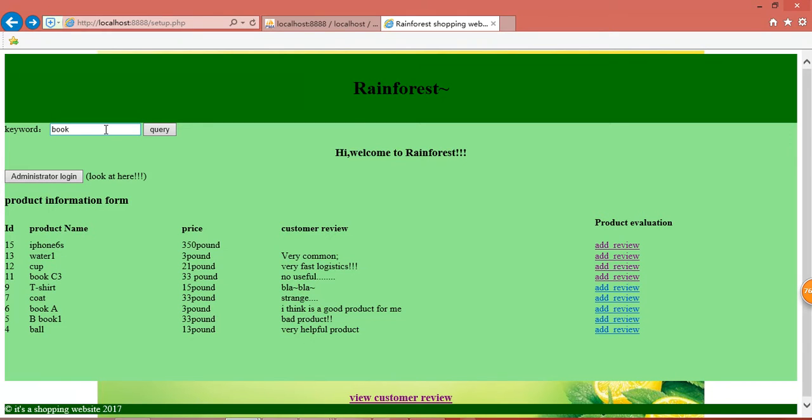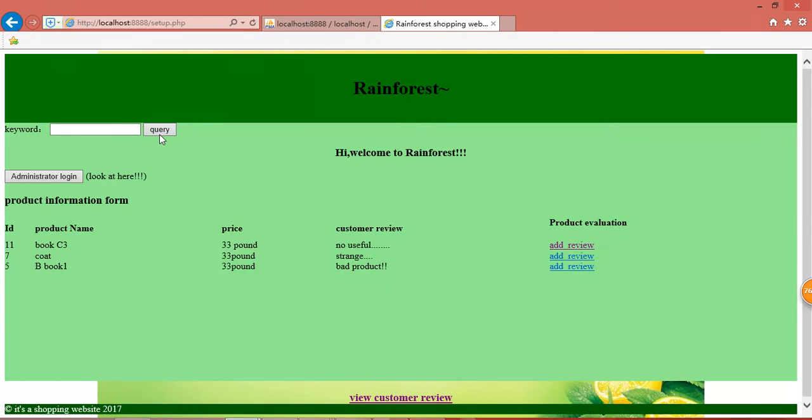In addition, we can input price. P3 query. And we can see the product 3 price is £33. Okay, we go back.